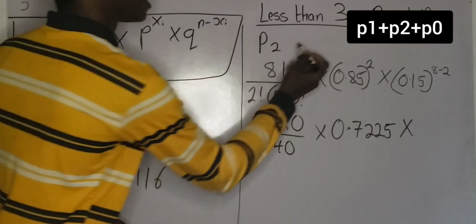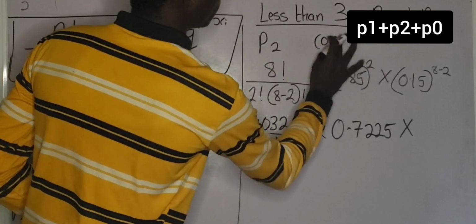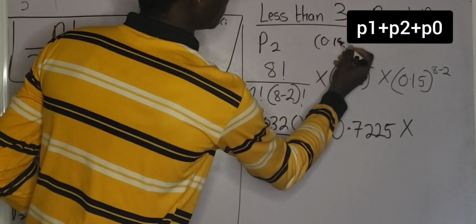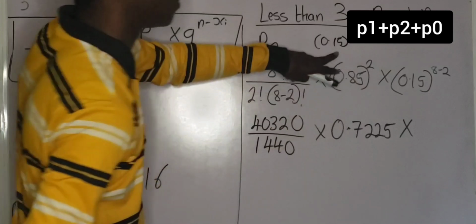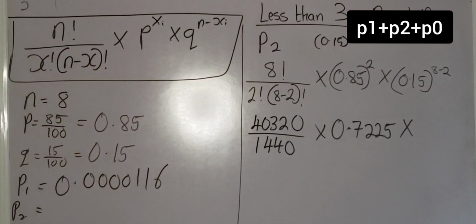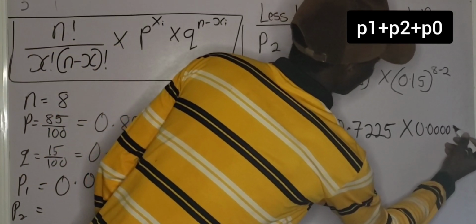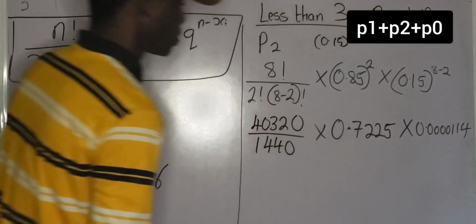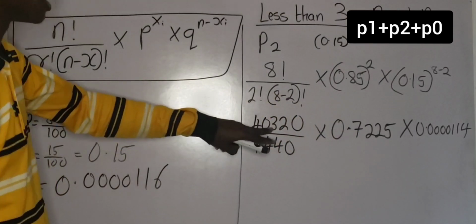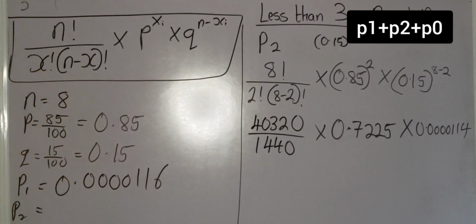So I'm going to have 0.15 raised to the power of 5. If you punch your calculator, you are going to get 0.0000114. So now divide 40,320 by 1,440. You are going to get 28.